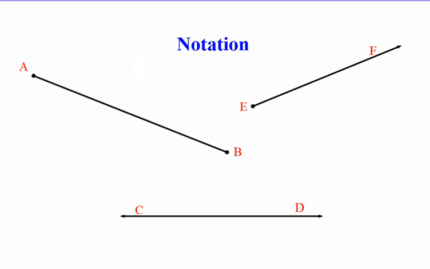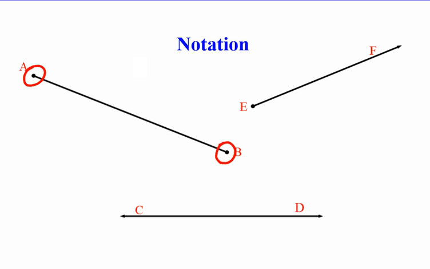Next, we're going to talk about some notation. Notation and symbols are also very important in geometry. On this slide, we have 3 different figures. First, we have a line segment, AB. Then we have a ray, EF. And finally, we have a line, CD. We can identify each of these things because of the notation or the symbolization at the ends of these.